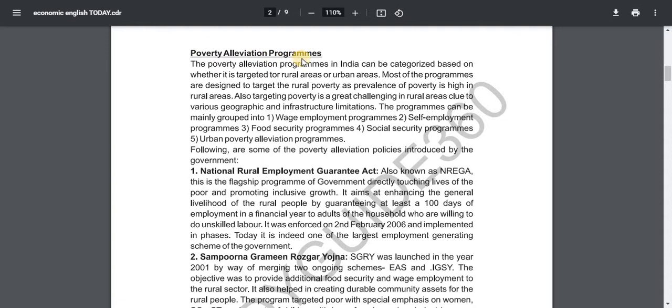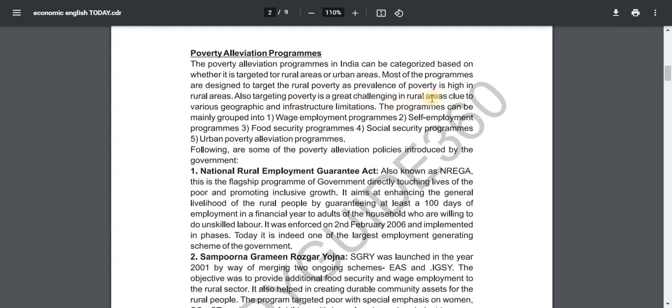Poverty alleviation programs. The poverty alleviation programs in India can be categorized based on whether they are targeted at rural areas or urban areas. Most of the programs are designed to target rural poverty as the prevalence of poverty is high in rural areas. Also, targeting poverty is a great challenge in rural areas due to various geographic and infrastructure limitations.